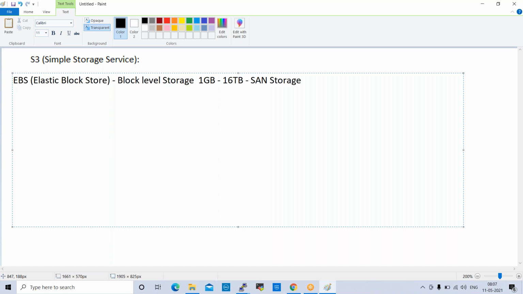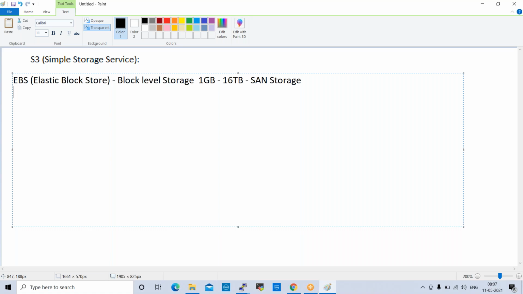This is a bit costlier storage in AWS compared with all other storages. When we create block level storage, we can create it block by block from 1 GB to 16 TB. It is a traditional storage that we can compare with SAN storage.